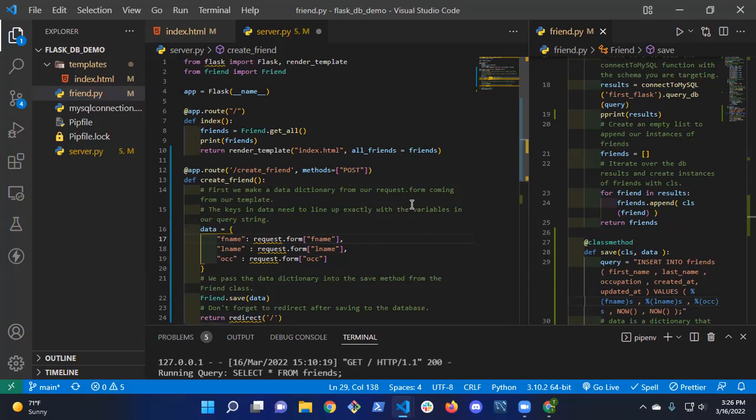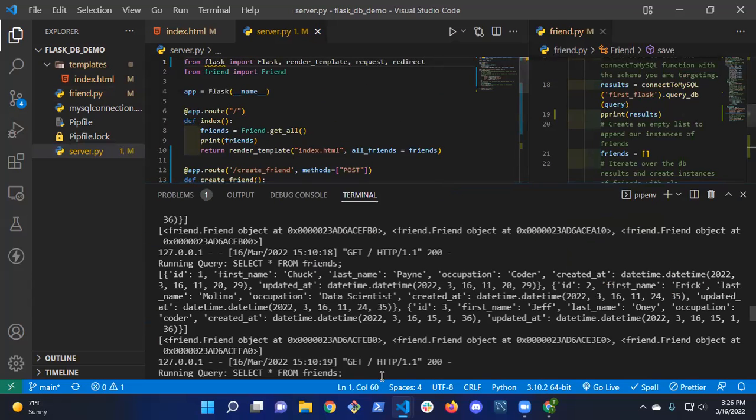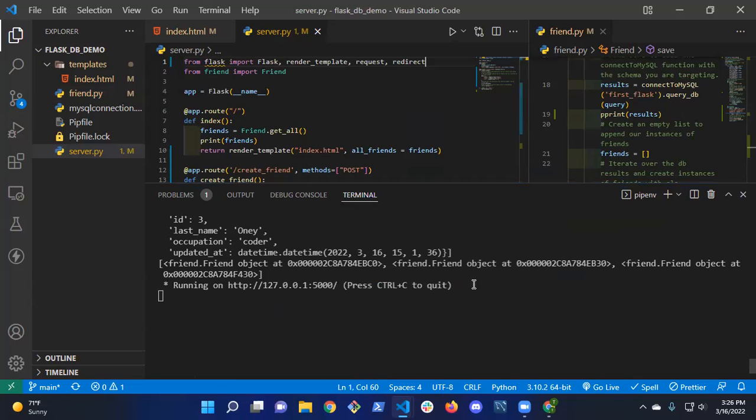You've got to import them, like Flask and render_template. Yeah, they come from the Flask module. So I need to import request and import redirect. Cool. So now I don't see any errors. My server's still running, right? Yep, still good. So now I'm going to give it a try.